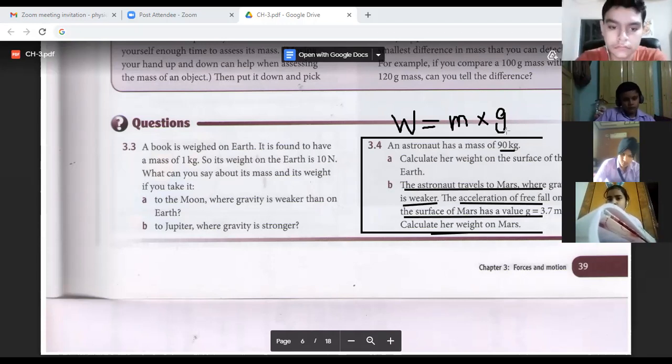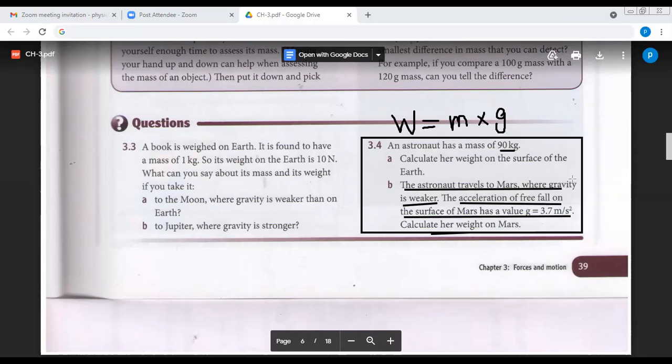But now they are saying we have to find the weight on Mars, and g is given on Mars, that is 3.7 meters per second squared. Now you have to get the answer.